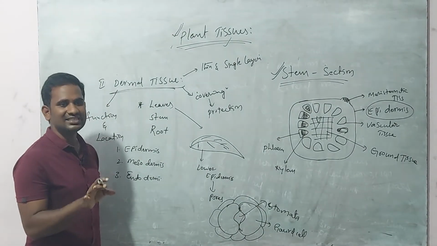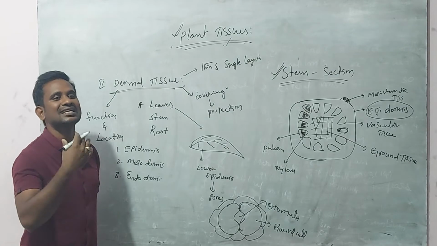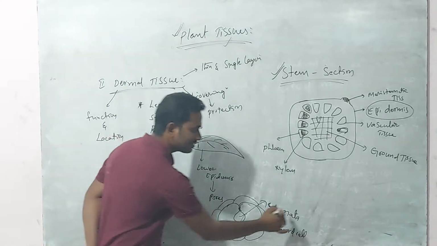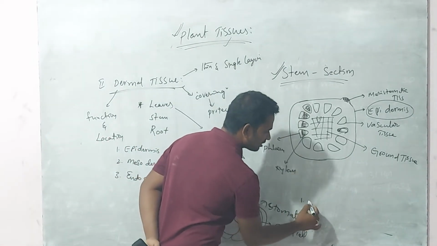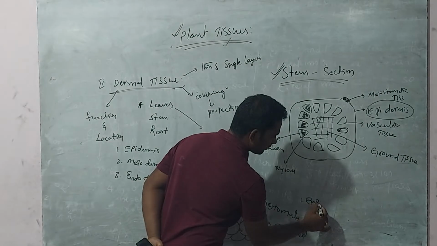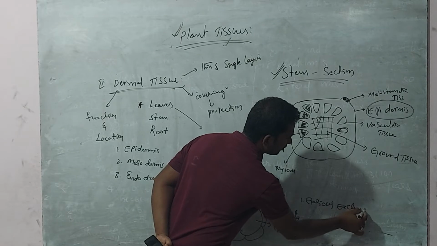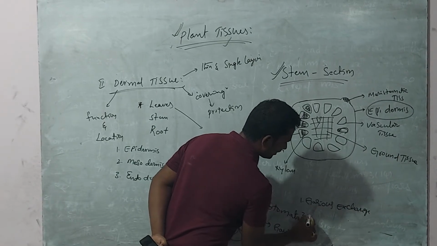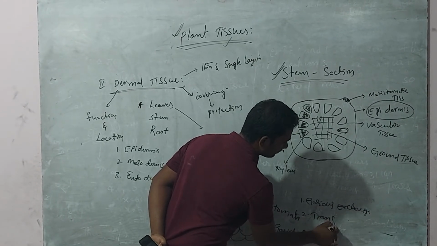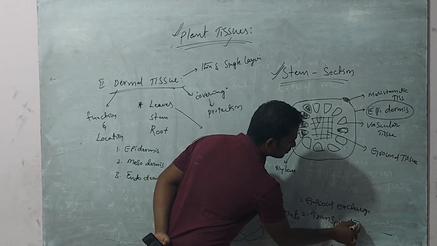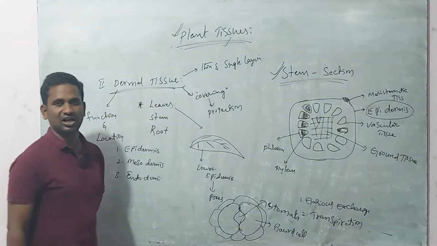These structures are helpful for gaseous exchange as well as transpiration. We know very well about transpiration also.